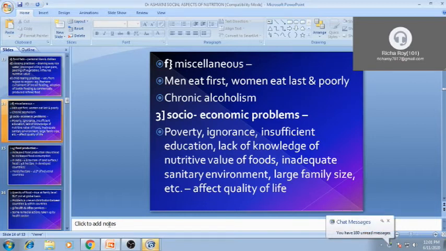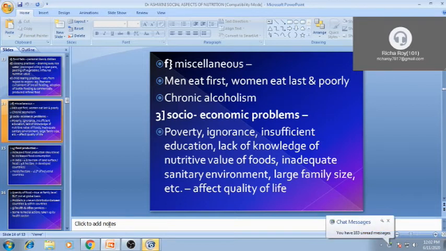That was the main problem earlier, but nowadays it has changed. Chronic alcoholism is also one of the problems in men or in adolescents also. Addiction plays a very important role in malnutrition. Alcoholism or smoking, tobacco consumption is also playing a vital role in malnutrition.